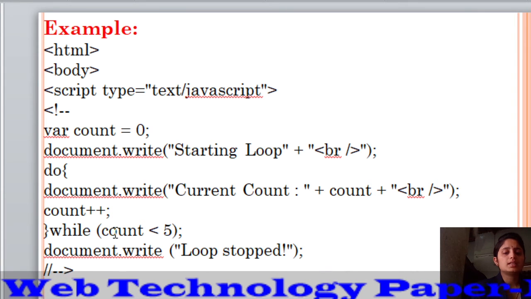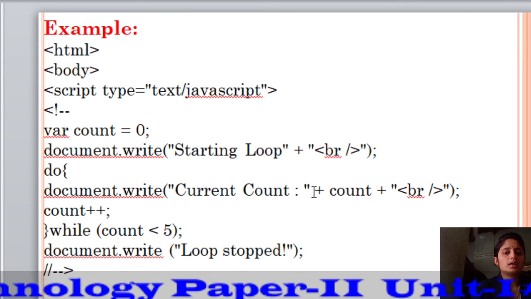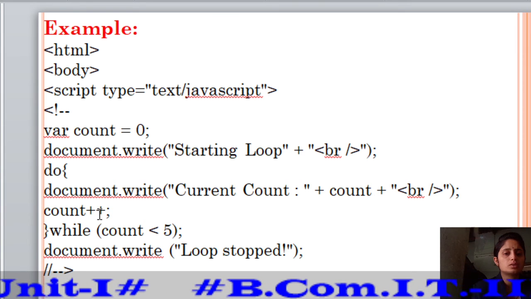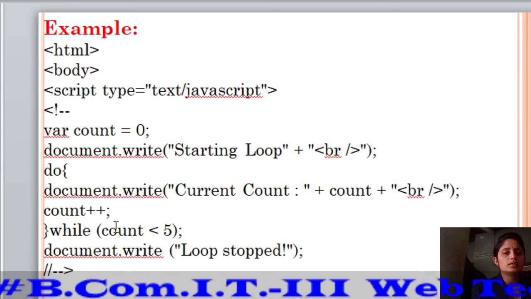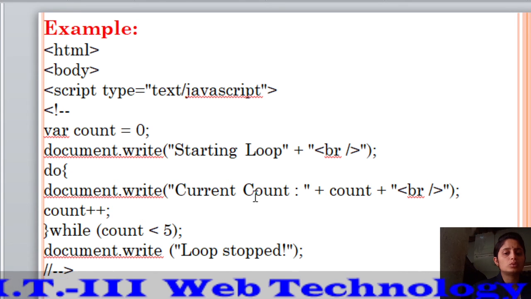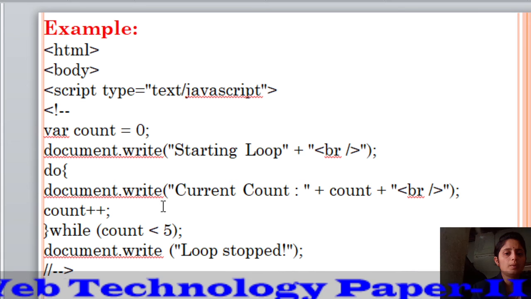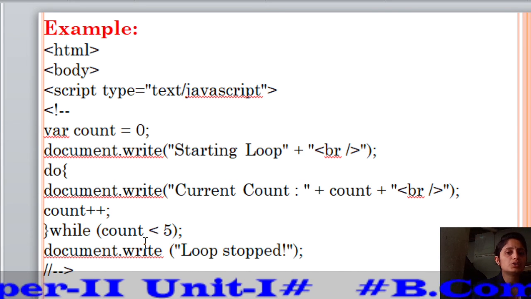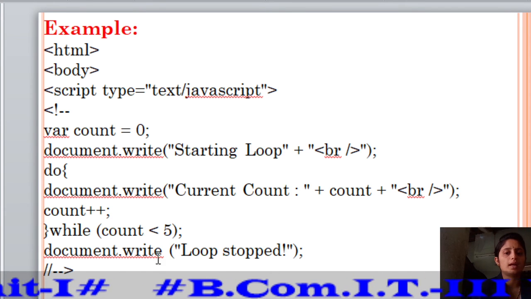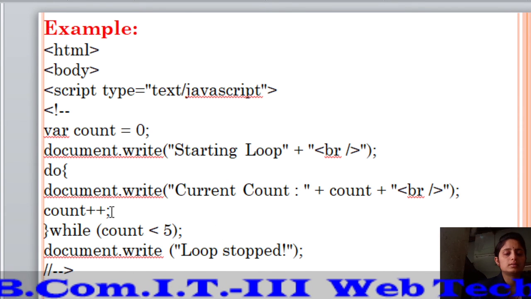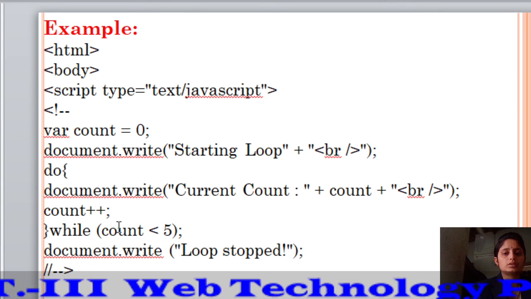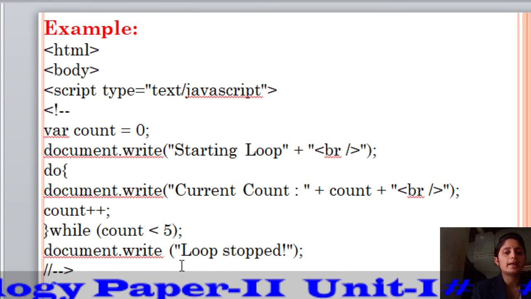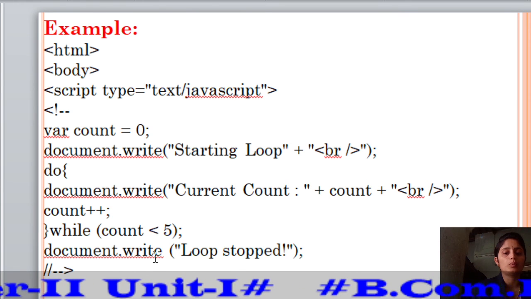Here 3 is less than 5, yes, so the current count is 3. After the 3, count is incremented, so 3 plus 1 is 4. 4 is less than 5, yes, so this statement is executed, so the current count is 4. After the 4, plus 1 is 5. 5 is less than 5, condition is false, so the loop is stopped, and the output after the 0 to 4, the next line of the statement output is loop stop.